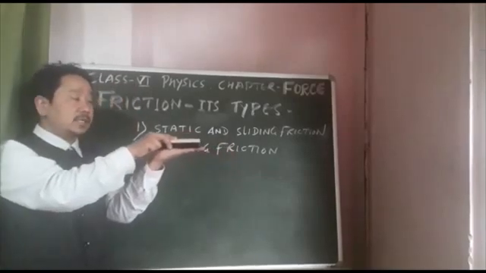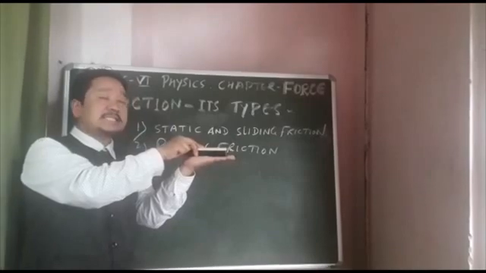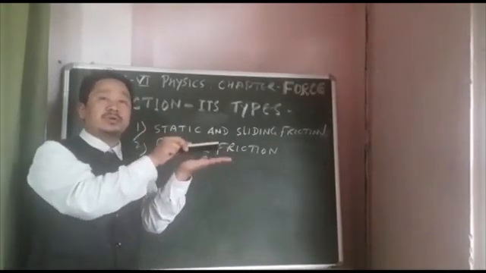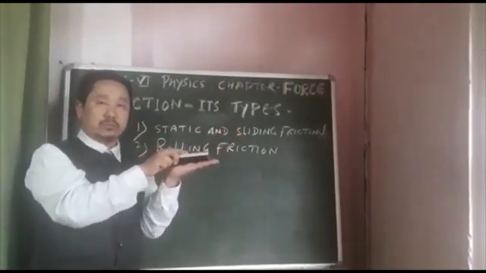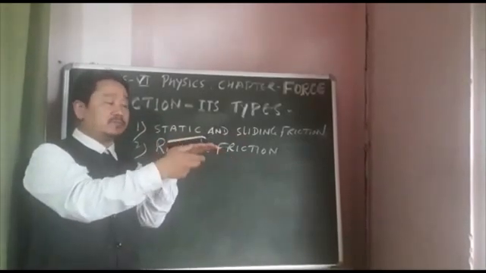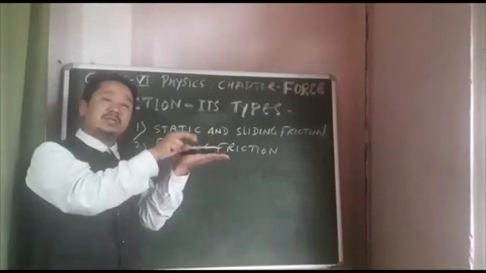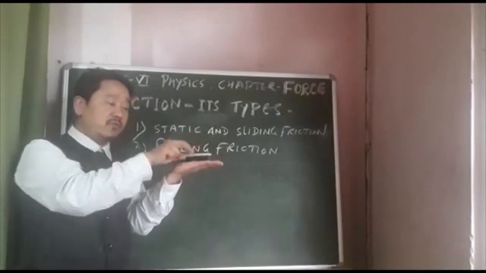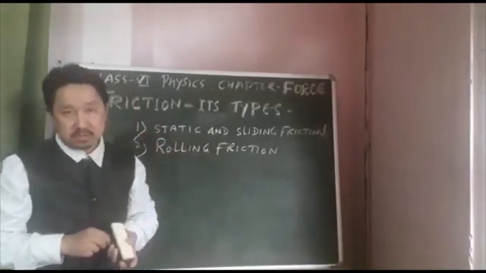If this object is sliding like that, then another frictional force is formed, which is called sliding force, as it slides on the surface of the other object. So that time also the frictional force is forming, and the force which forms because of the sliding is called sliding force.